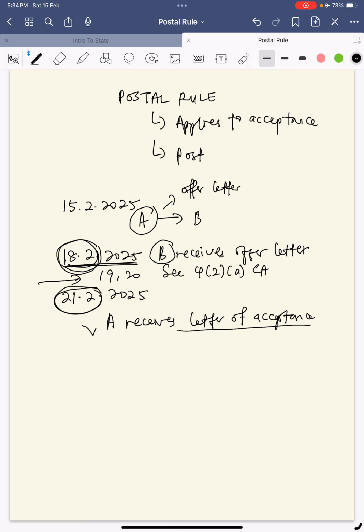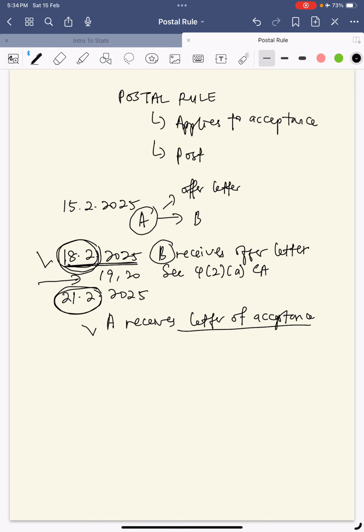If we look at this law, it's a bit unfair to A actually, because if let's say you are A, you don't even know that B has posted the letter of acceptance. If dia WhatsApp bagi tahu, then okay lah. Tapi kalau dia langsung tak bagi tahu apa-apa, and you as the offeror is still bound by the contract, well, that's the law. Okay, the law memang macam tu. That's the way it is in section 4 subsection 2 paragraph A.